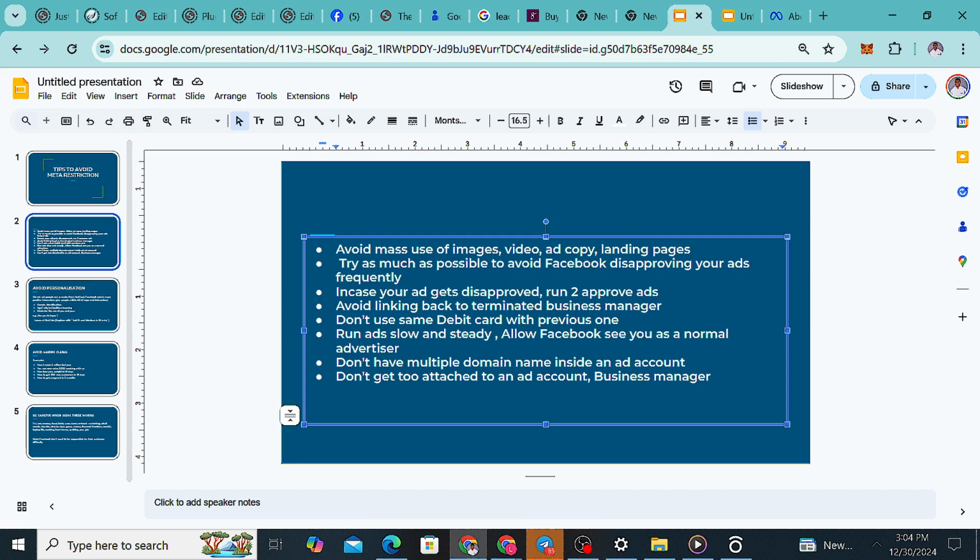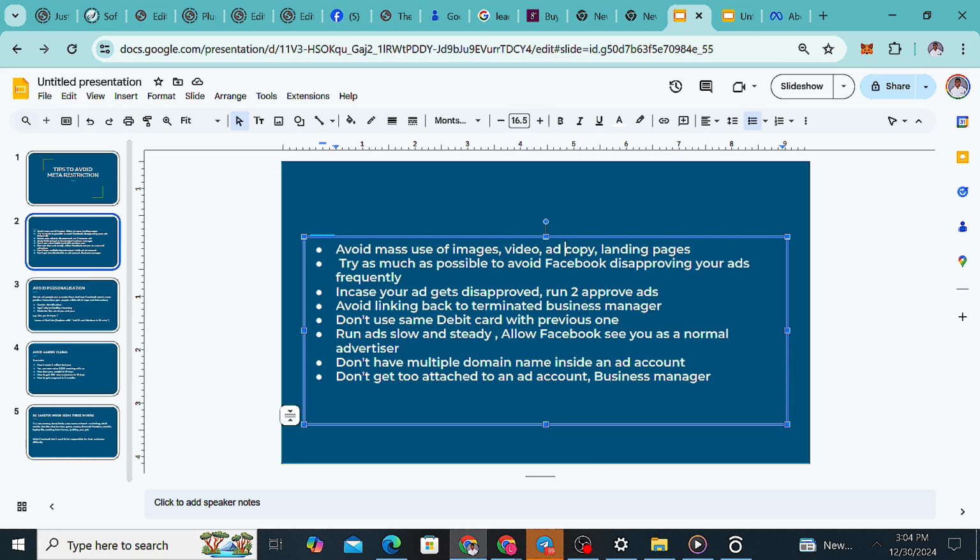They will always disapprove one or two of your ads, but you don't want it to be too much. If they disapprove like five, six, seven of your ads, then you know that they may restrict the ad account you are using to run your ads. So you don't want them to disapprove too much.